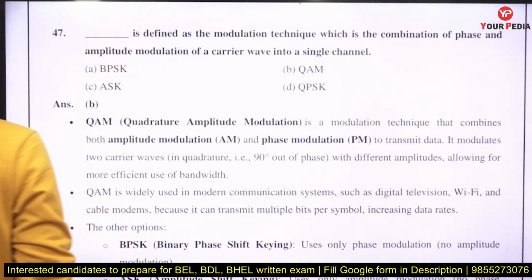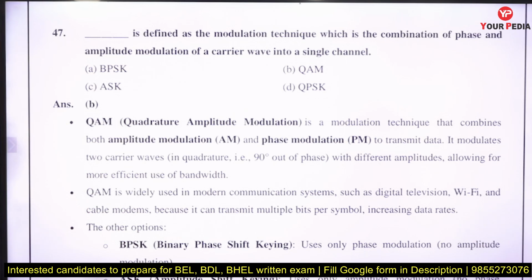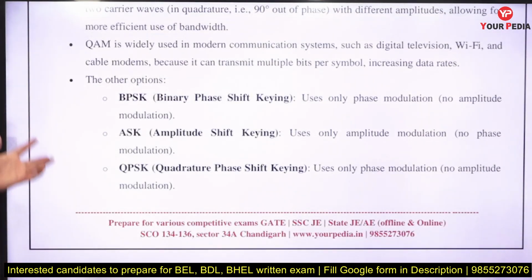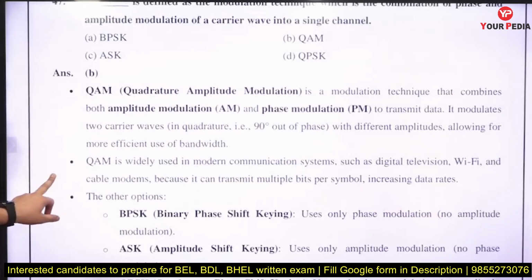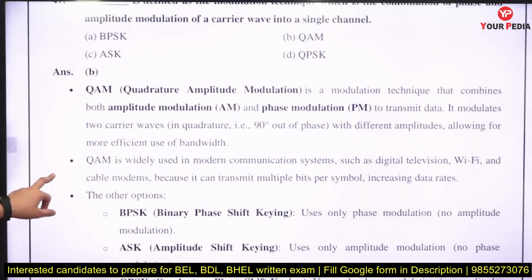hexadecimal number. Which of the following is defined as the modulation technique which combines the phase and the amplitude modulation? That is QAM. QAM is the combination of ASK and PSK, in which the amplitude varies and the phase also varies. So that's why it is a combination of ASK and PSK. We can say there is phase modulation as well as amplitude modulation, right? That is what the answer is, QAM, Quadrature amplitude